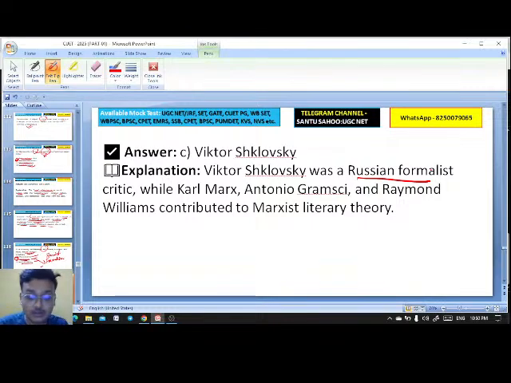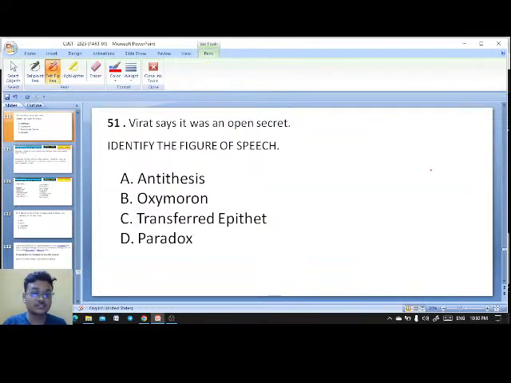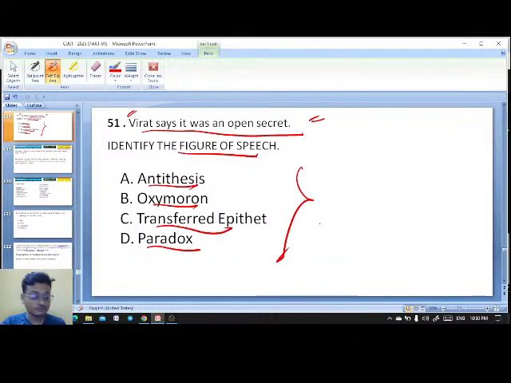Okay, question number 51. Virat said it was an open secret. Identify the figure of speech from this line. Virat says it was an open secret. Antithesis, oxymoron, transferred epithet, paradox.